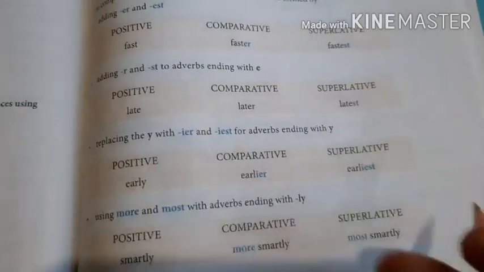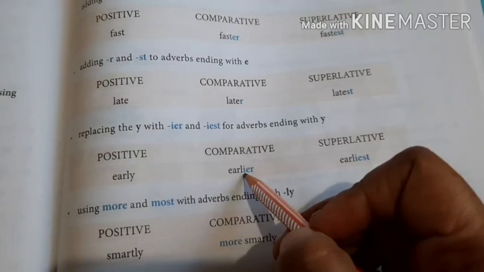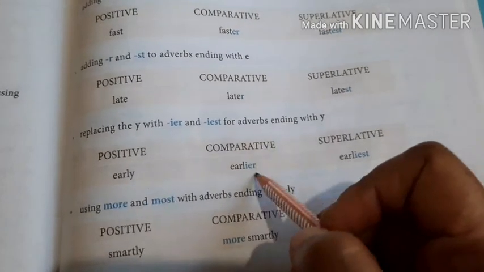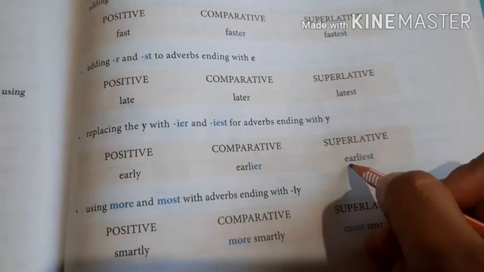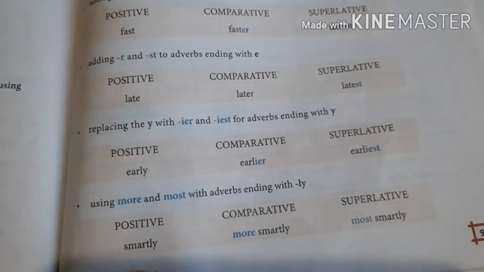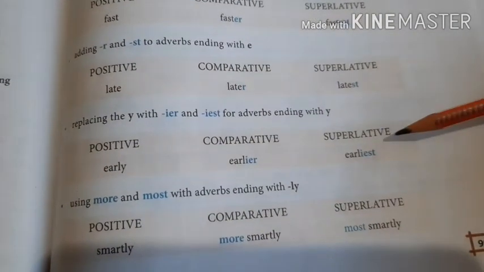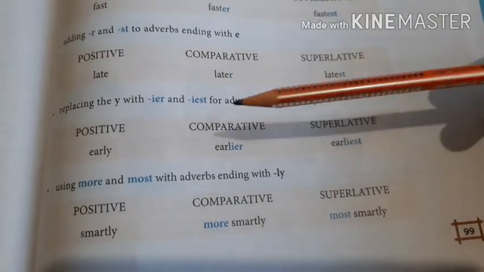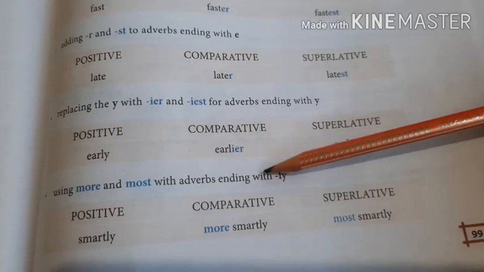EARLY. Early, EARLIER. Y की जगह पे I took the place, right? IER comparative degree है इसलिए superlative. Earliest, EARL IEST, earliest. Done. So early, earlier, earliest. Next, using more and most with adverbs ending with ly.